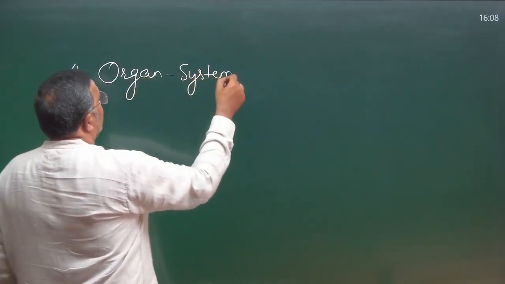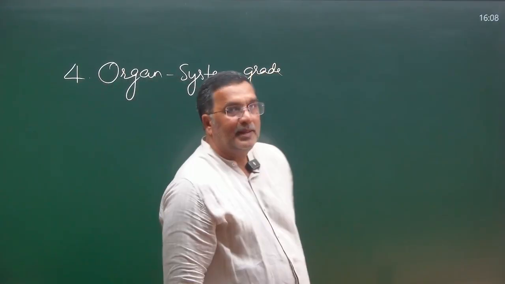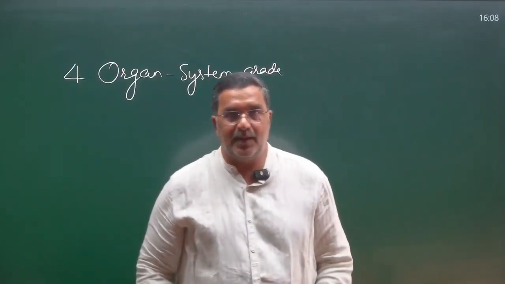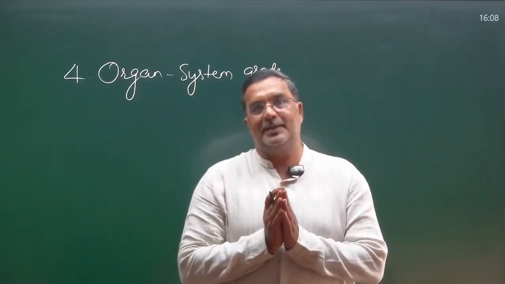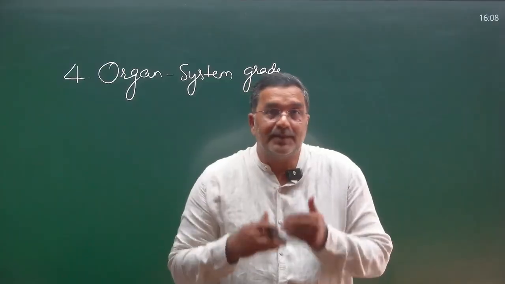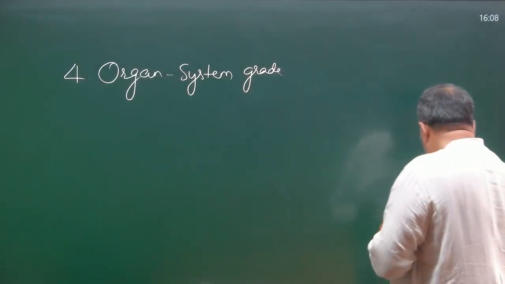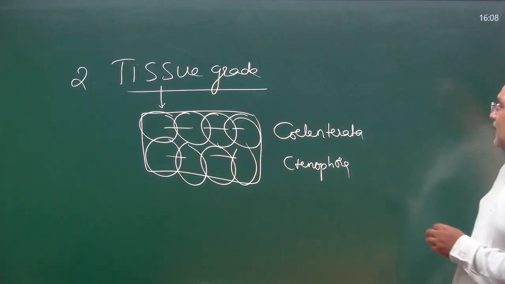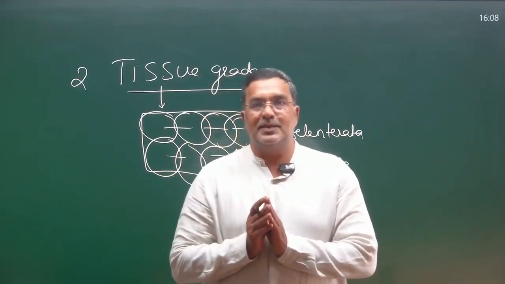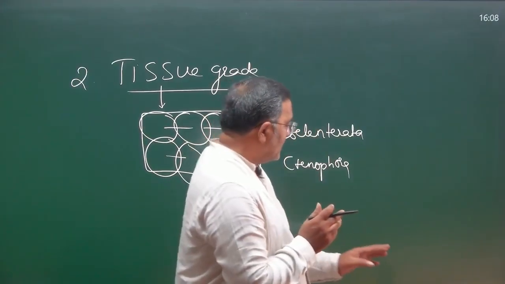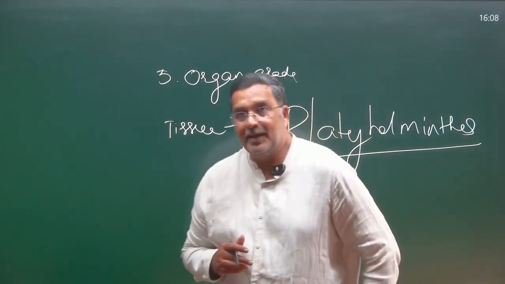First of all, in the case of cellular grade of organization, we said that there is no coordination. That's why they are not able to form tissues. That's why they remain only as cells, isn't it? Then after cells developed into tissues, from tissue grade of organization onwards, there is coordination, with the presence of nerve cells and sensory cells. So when tissues become organs, what can be expected here?